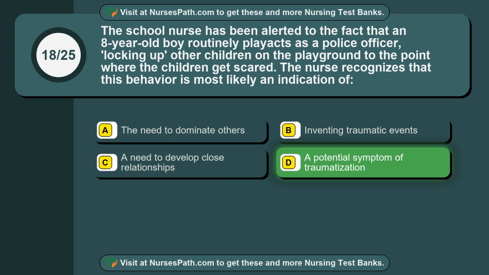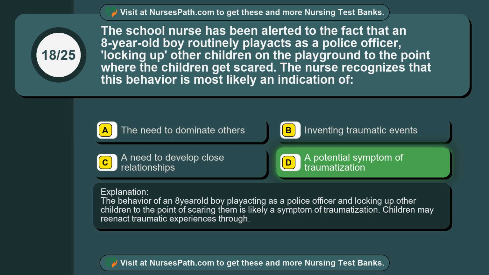The correct answer is option D. A potential symptom of traumatization. The behavior of an 8-year-old boy play acting as a police officer and locking up other children to the point of scaring them is likely a symptom of traumatization. Children may reenact traumatic experiences through